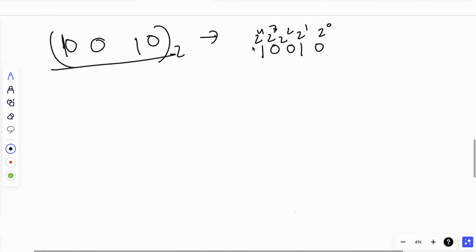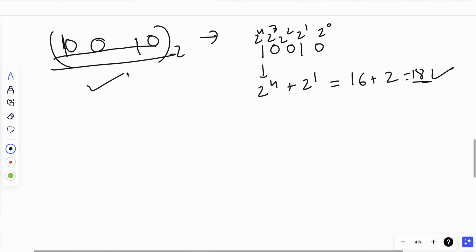This will be 2 raised to power 4 plus 2 raised to power 1, which is 16 plus 2, which is 18. I got my answer. So the computer reads it as a binary number, I read it as 18.